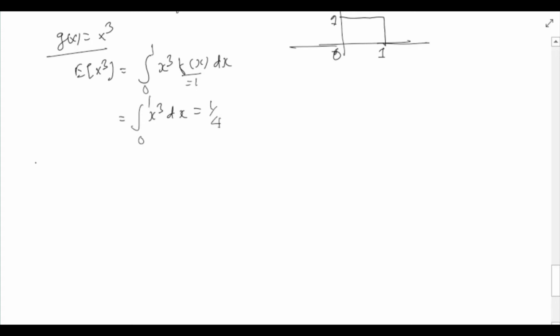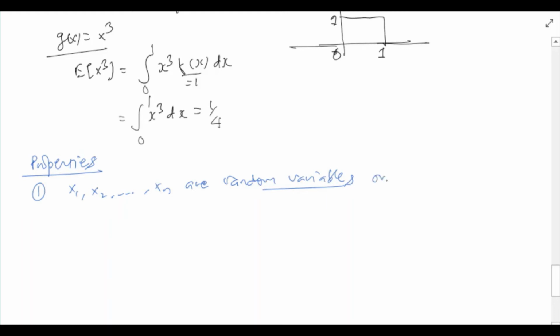Let us now see a few properties of expectation. Suppose x1, x2, ..., xn are random variables defined on the same probability space, say (omega, F, P).